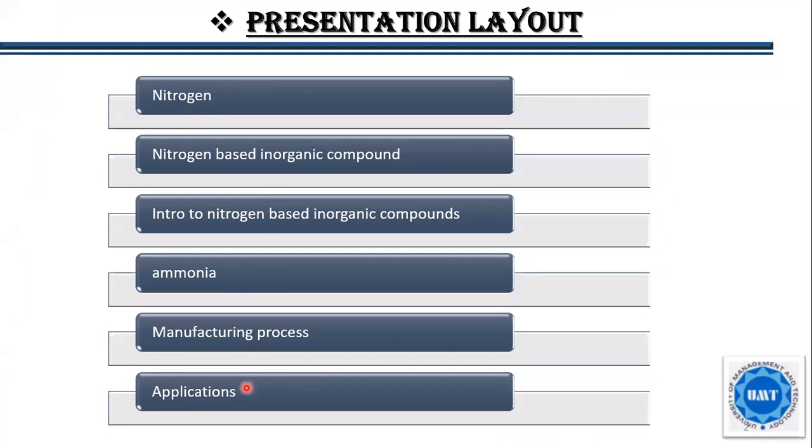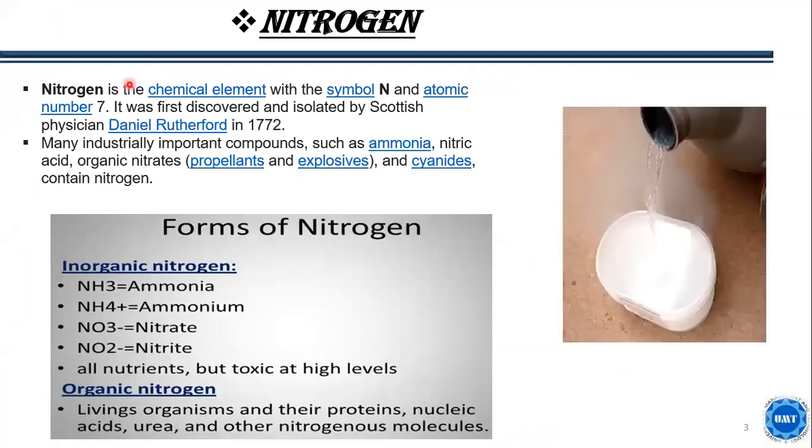So let me start with nitrogen. Nitrogen is basically the chemical element with the symbol N and the atomic number 7. It was first discovered and isolated by the Scottish physician Daniel Rutherford in 1772. Many industrially important compounds such as ammonia, nitric acid, organic nitrates, and cyanides contain nitrogen.